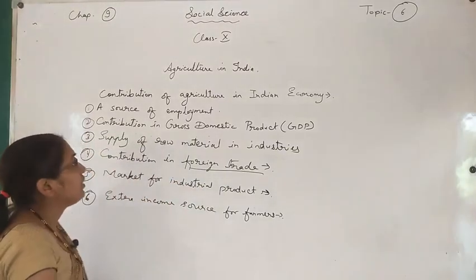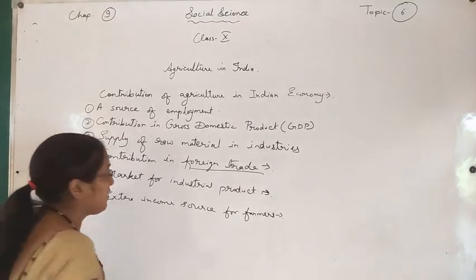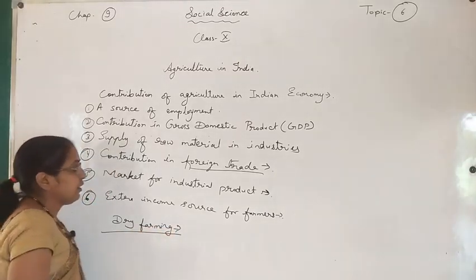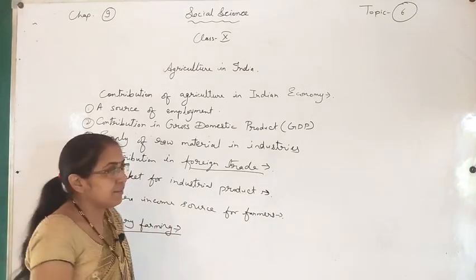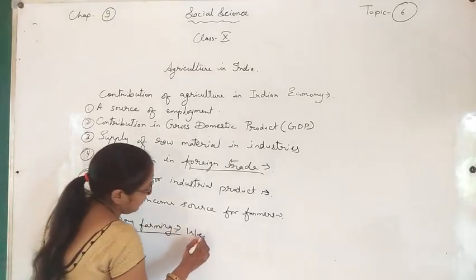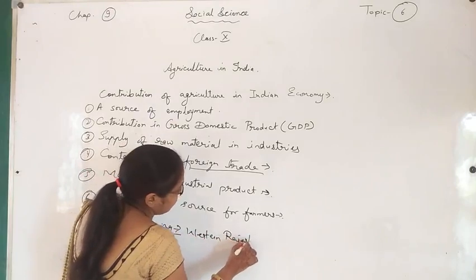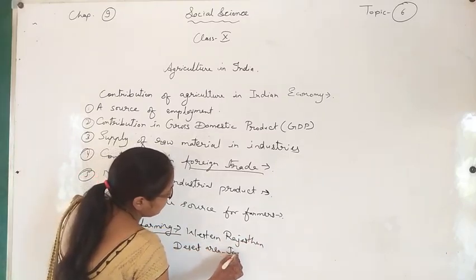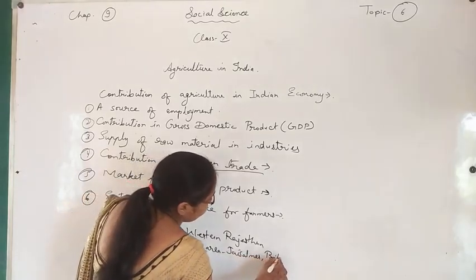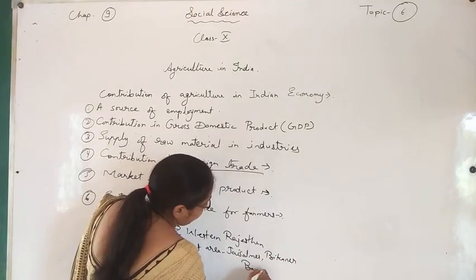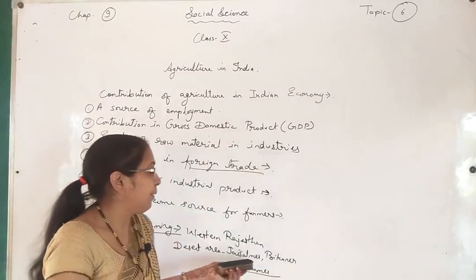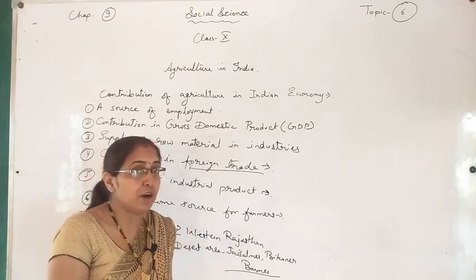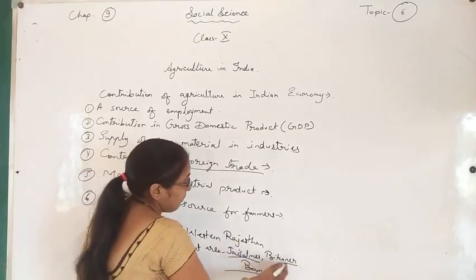Now you are going to see that in this chapter a question can be asked like dry farming. एक क्वेश्चन पूछा जा सकता है कि ड्राई फार्मिंग कहाँ की जाती है, where this dry farming can be practised. तो ये क्वेश्चन जब आपसे पूछा जाए तो आप इसका जवाब लिख सकते हैं, जैसे वेस्टर्न राजस्थान, और we can say that डेजर्ट एरिया, और इसके जो ज़िले हैं डिस्ट्रिक्ट्स, जैसलमेर, बीकानेर, बाड़मेर. ये 3 डिस्ट्रिक्ट्स आपको याद रखना है. If a question is asked, like where is dry farming practised, in which district, you have to remember Jaisalmer, Bikaner and Barmer.